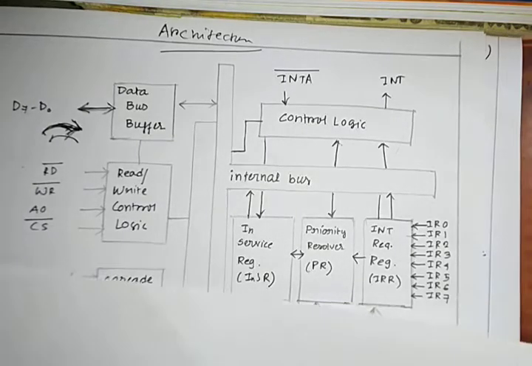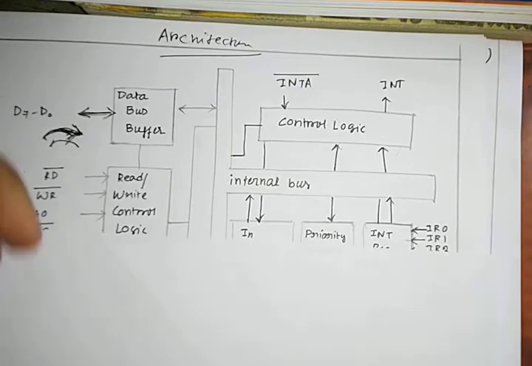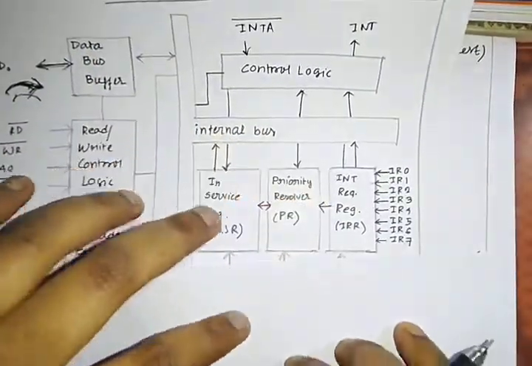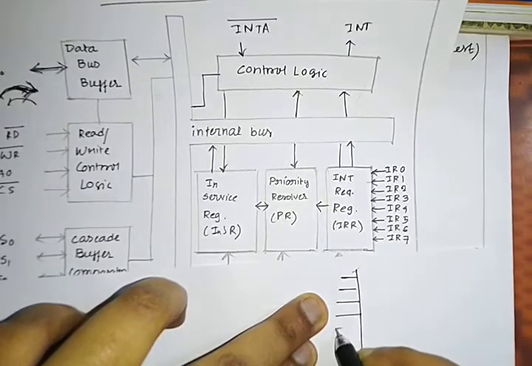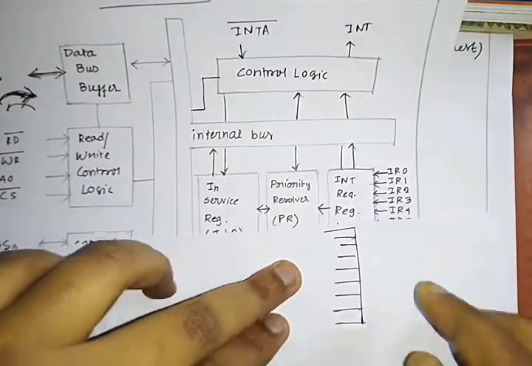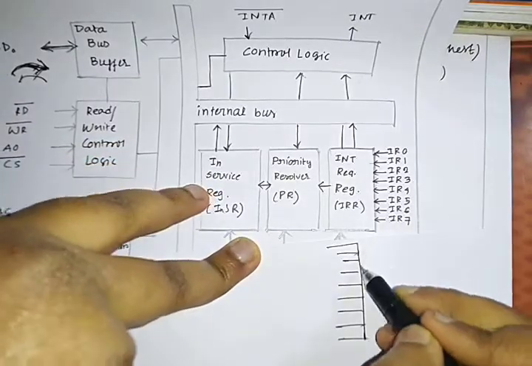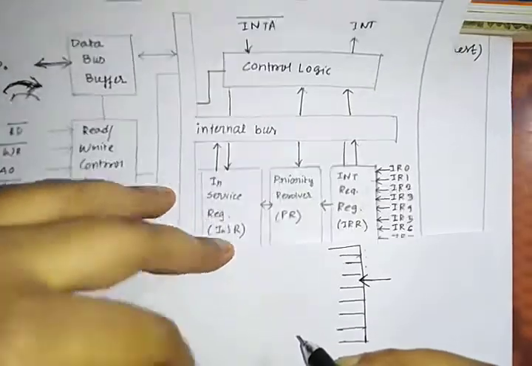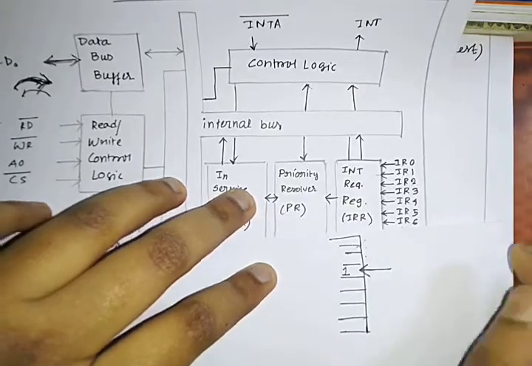Now what will happen? First, let me discuss it in a general case. This interrupt request register is an 8-bit register, obviously because there are 8 pins: 1 2 3 4 5 6 7 8. Suppose you connected one device to IR3: 0 1 2 3. Now this bit will become 1, obviously.